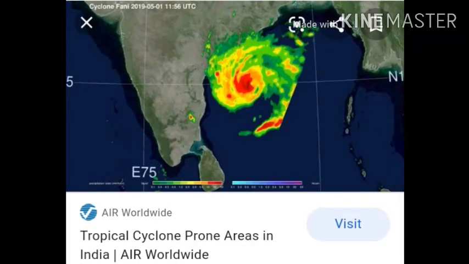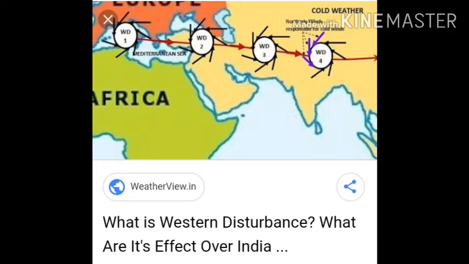Let us see how these tropical cyclones and western disturbance mostly occur or affect. Most of the cyclones which originate in the Bay of Bengal influence the southwest monsoon winds or seasons. Cyclones originate mostly during the northeast retreating monsoon, that is, when the monsoon starts departing from the northeast side, that time cyclones develop and they affect the climatic condition of the eastern coast of India, the states of West Bengal, Odisha, this side. And the western disturbance which is created by the westerly jet stream mostly influences the winter weather condition in the northwest part and brings rainfall.